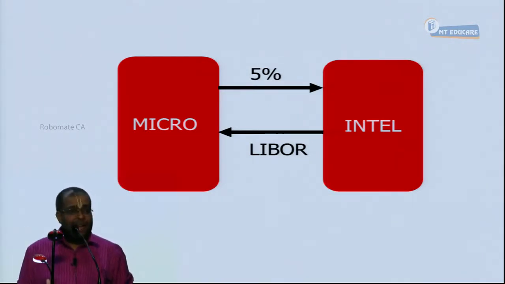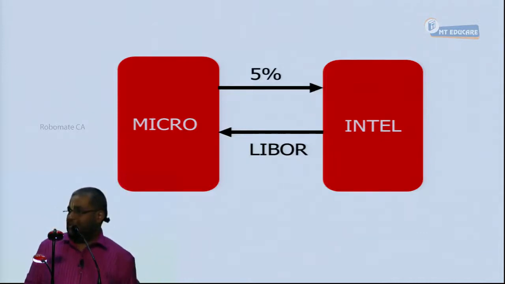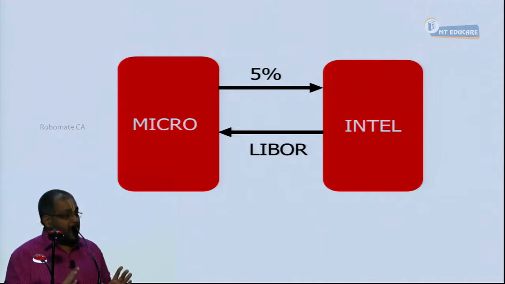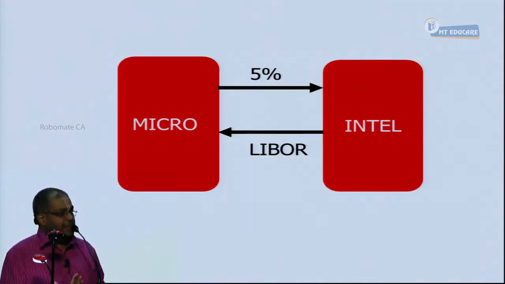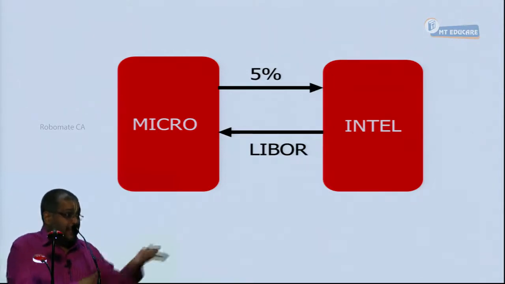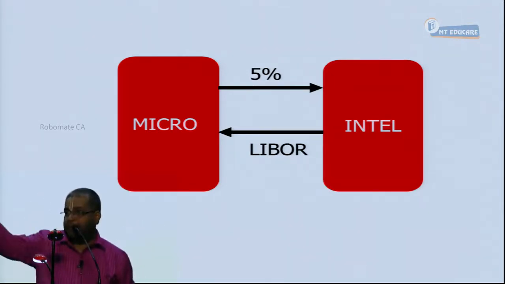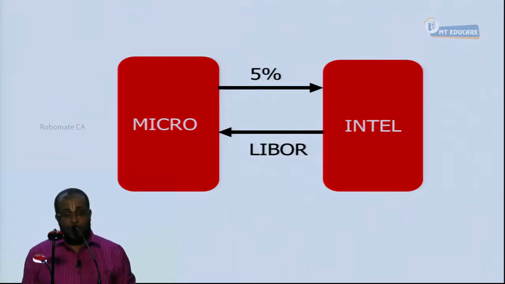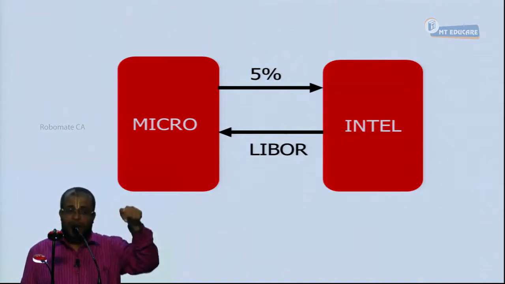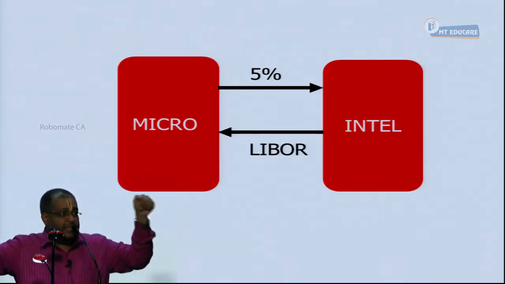So understand that both persons are betting. Microsoft bets that LIBOR will be increasing. Microsoft is bullish about LIBOR. He feels that over the 3 years period, LIBOR is going to increase. So he wants to receive the increasing LIBOR to pay 5% fixed. But Intel is bearish about LIBOR. He wants to sell that falling LIBOR for 5%. Both should have an opposite opinion about interest rates to enter into the speculation transaction.